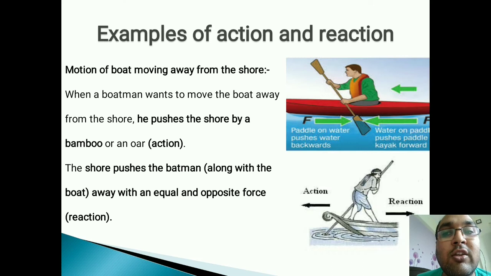Those who know swimming might have experienced this. We push the water in a backward direction, and water pushes us in a forward direction. By whatever force we push the water backward, by that same force water pushes us forward. Similarly, in this diagram above, with the help of this paddle or oar, he is pushing the water in a backward direction, and the water will push him, along with the boat, in a forward direction.